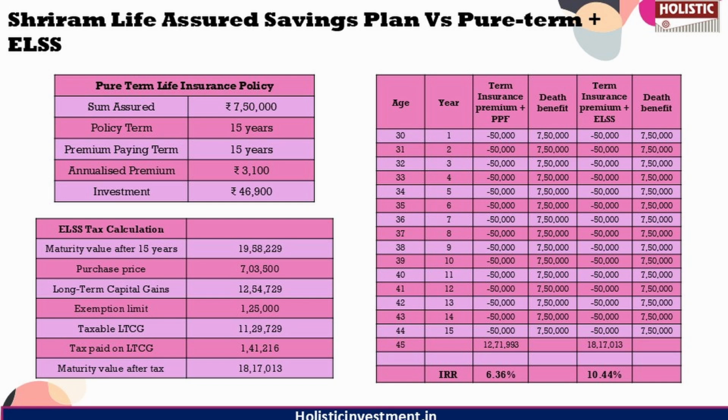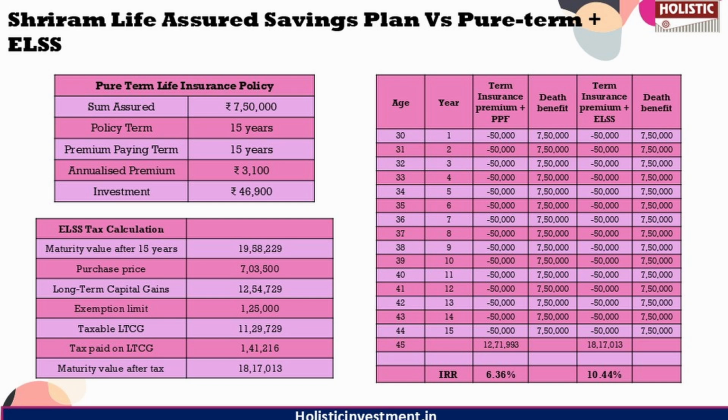So in the PPF scenario, the maturity value after 15 years is 12.71 lakhs with a combined IRR of 6.36% for the pure term policy and PPF investment. But in the ELSS scenario, the maturity value after 15 years is 19.58 lakhs. After deducting capital gains tax, the maturity value is 18.17 lakhs, resulting in a combined IRR of 10.44%.